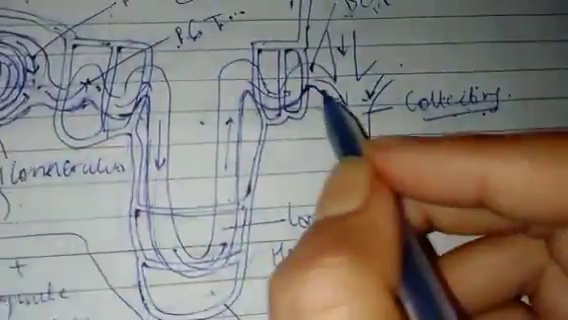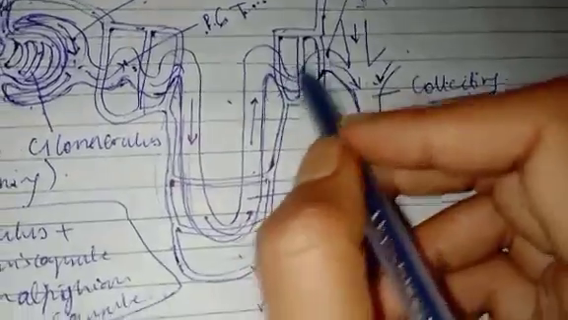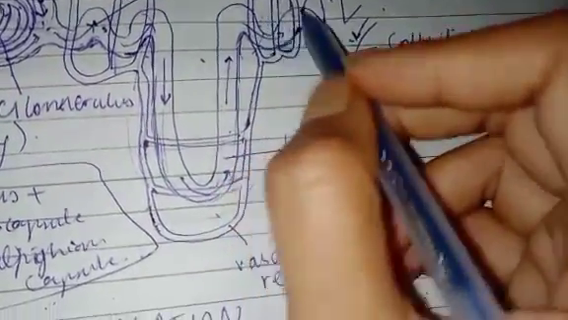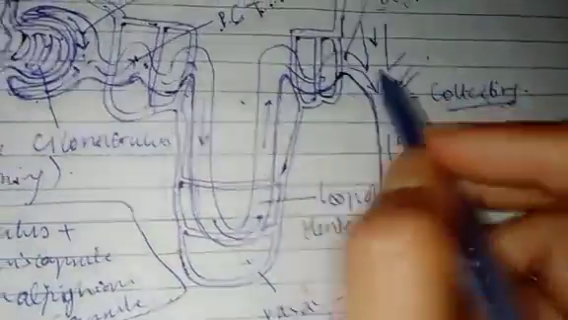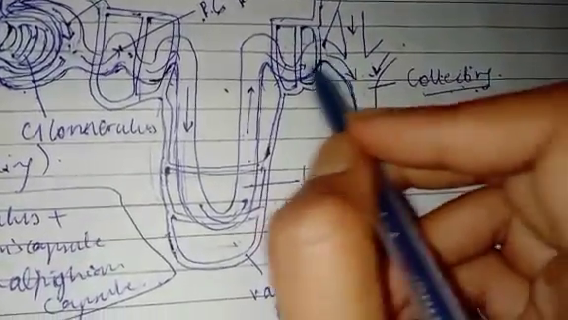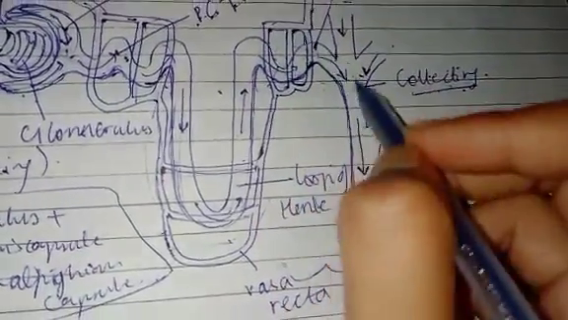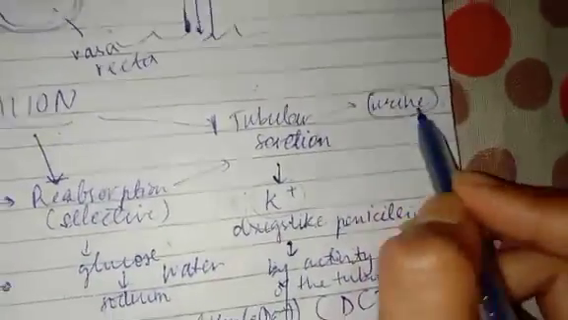Means the cells of the walls secrete these unwanted things inside, so that they can get rid of them. They move here, and in the collecting duct they get collected, and after this, urine is formed.